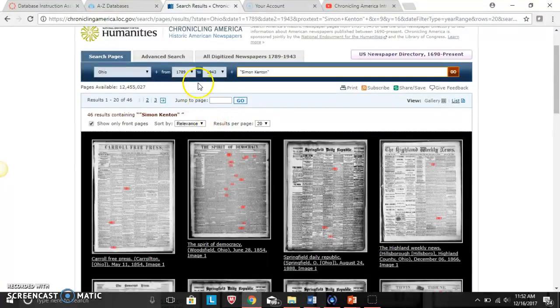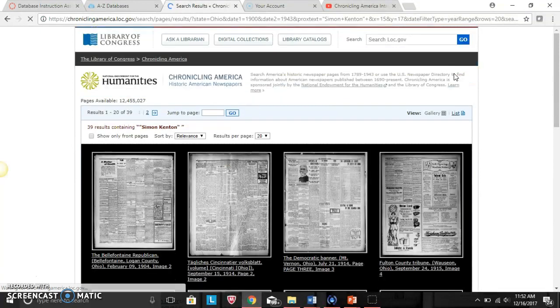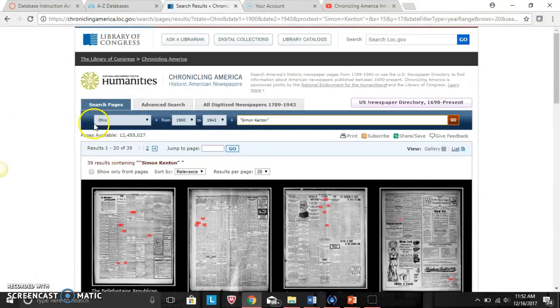Now let's say we only want to look at some of the most recent. What we could do is sort by relevance, or we could sort by date. We can also use these date tools at the top to filter. So I'm going to see everything that happened in the 20th century. I'm going to start at 1900 and go to 1943. Now when we hit go, it's once again going to remove our front page option, but I think that would help. So we've got 39 Simon Kenton articles from Ohio newspapers between 1900 and 1943.